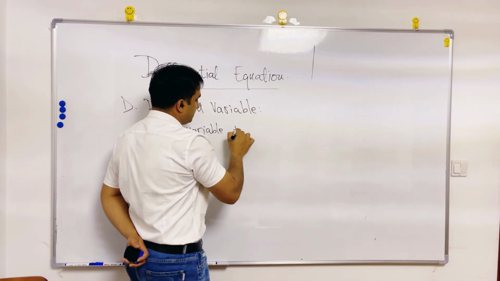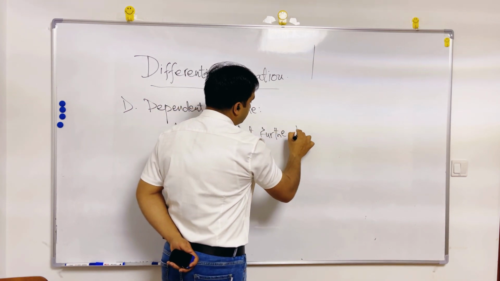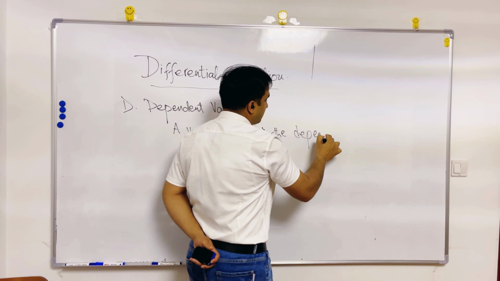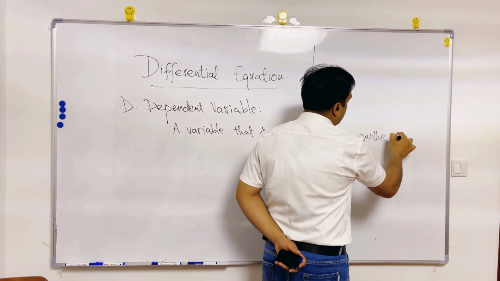A dependent variable is a variable that further depends on another quantity.